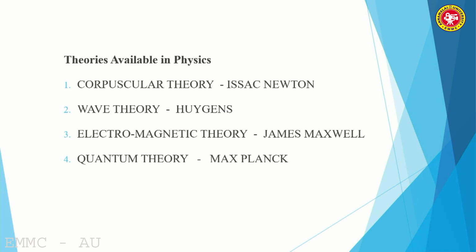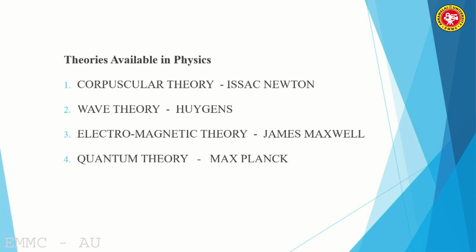Therefore, the theory is called wave theory. So there was a controversy between these two theories. Finally, as science advanced, we came to know that light possesses a dual nature.